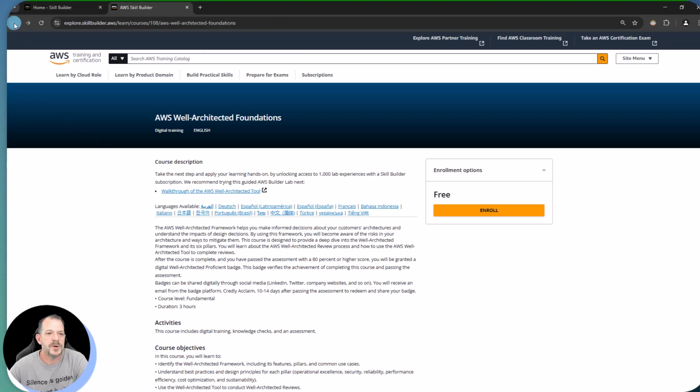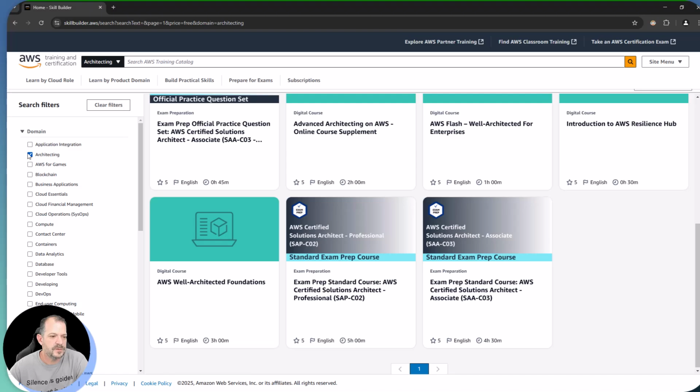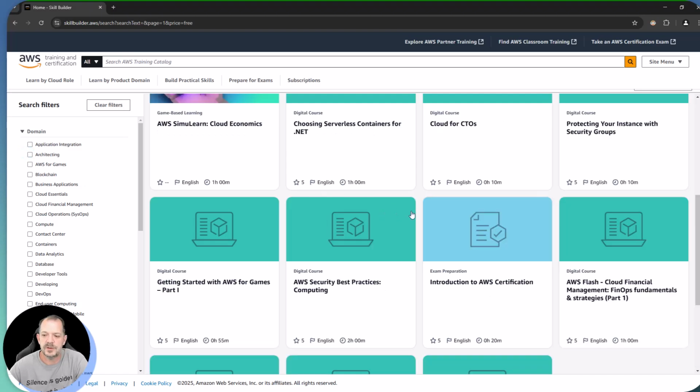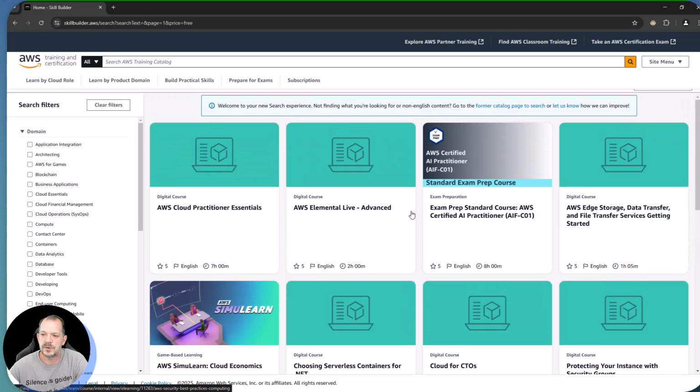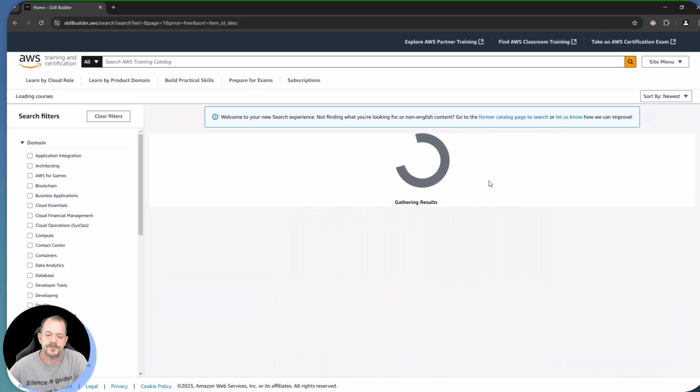All right, if we go back again, we're going to close out this window and we'll go back and just remove some of these filters. So let's go over to domain. Let's not limit ourselves to just architecting, but big picture stuff. I want to get us an idea of how much content is actually available here for me. So let's sort by newest.